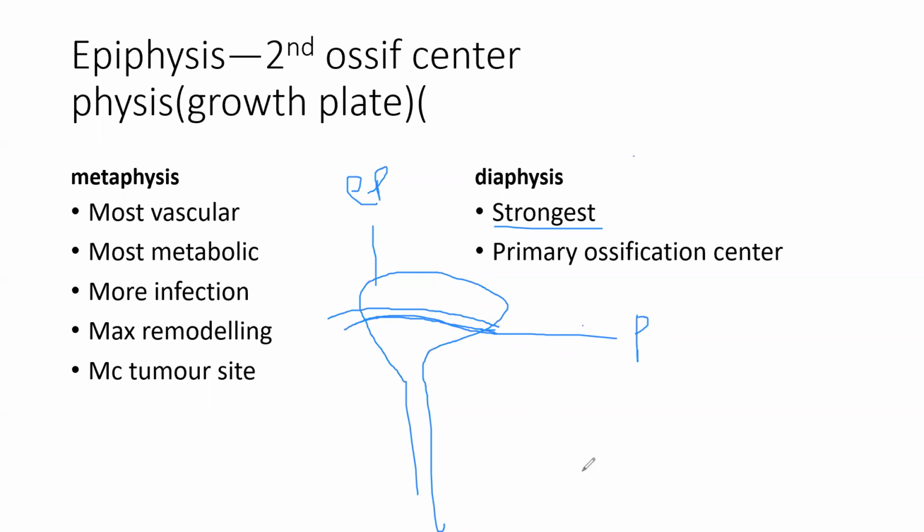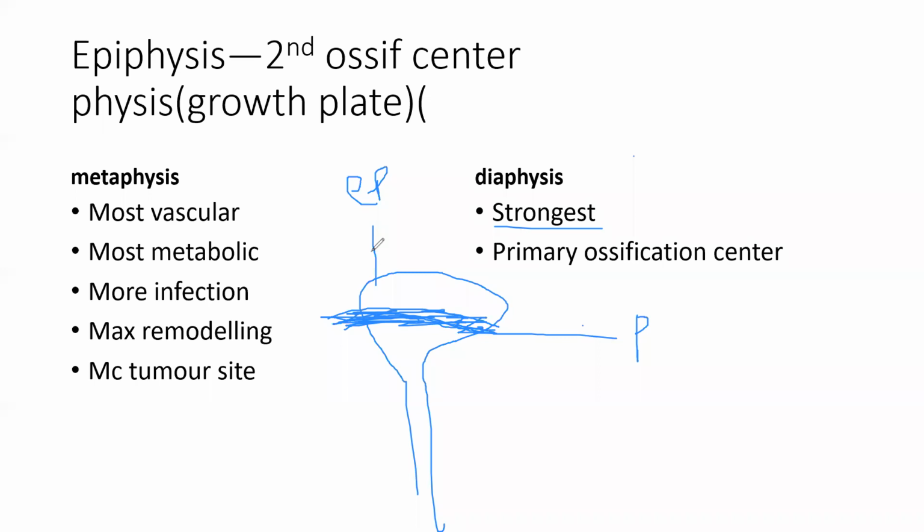This is the physis. This whole thing is a cartilage. So bone is formed from cartilage, and this is present in children. And if you destroy this physis, there will be a problem of growth. If you destroy the physis, the growth will be stunted or retarded. So this is the physis.